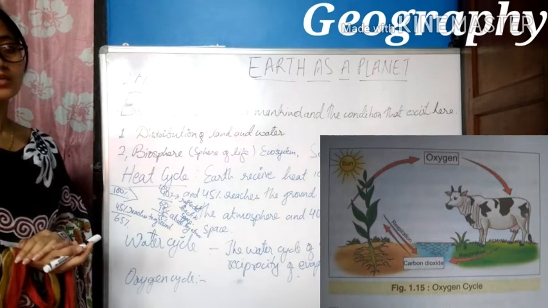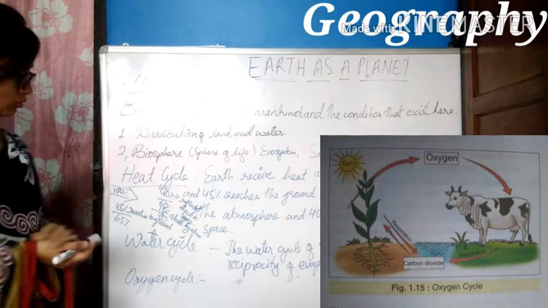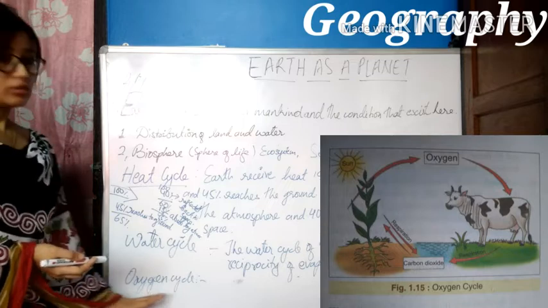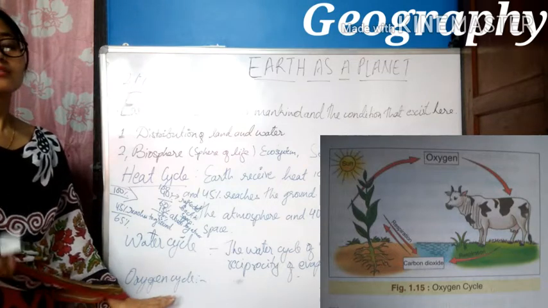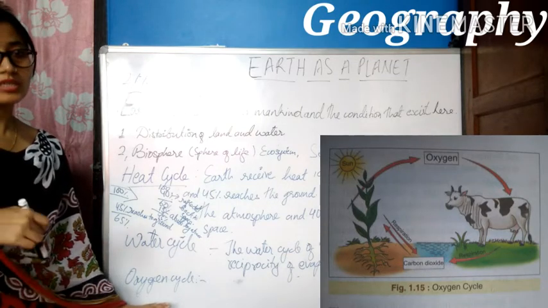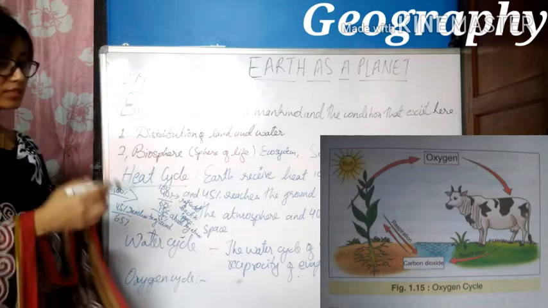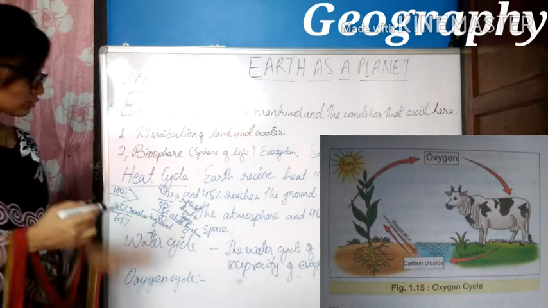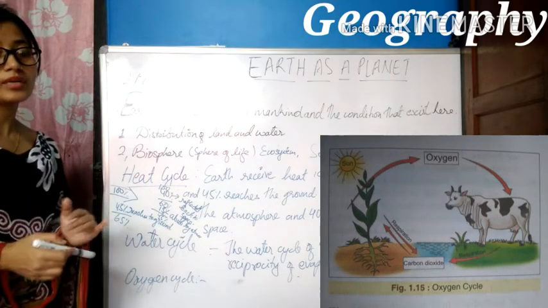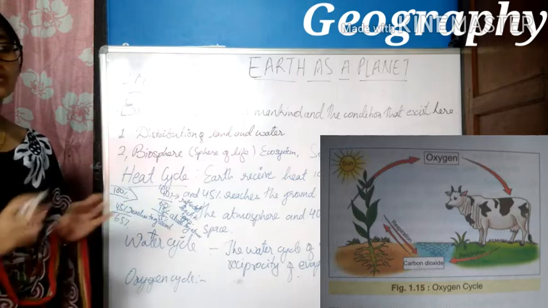It helps in the conservation of forests. These plants give us oxygen and take in carbon dioxide. That's why we say oxygen plays a very important role in maintaining the ecological balance.